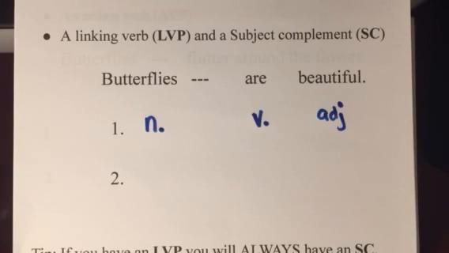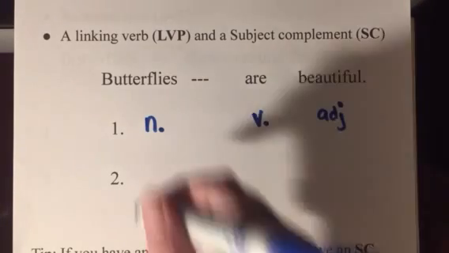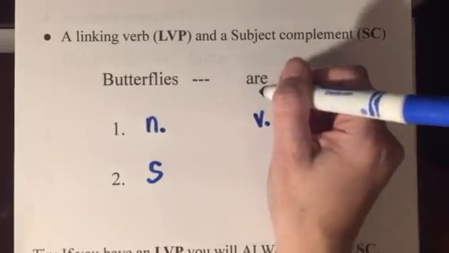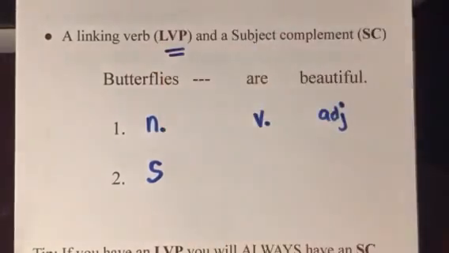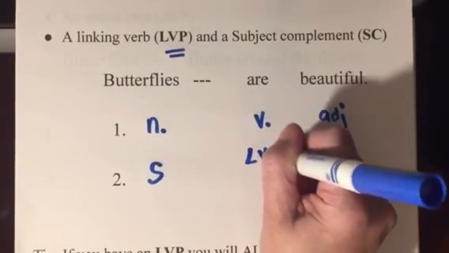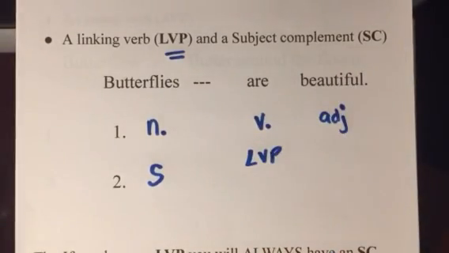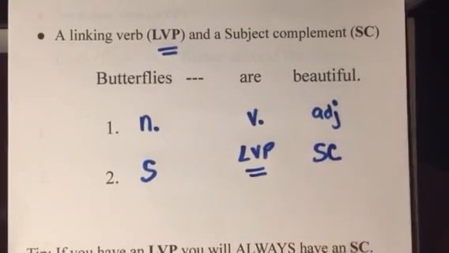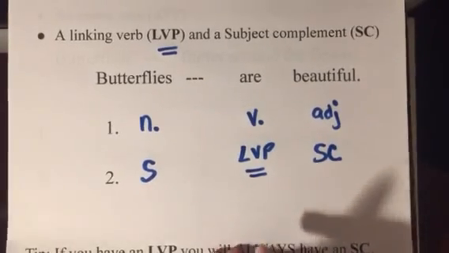Level 1. Level 2, what are we talking about? Butterflies. What are we saying about them? Well, we're saying they are beautiful. Since are is an LVP, it's like an equal sign, so they are LVP. And what are they? What are they equal to? They are beautiful. So beautiful is the subject complement.